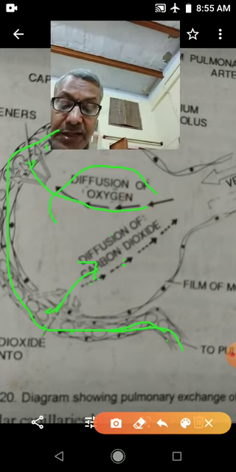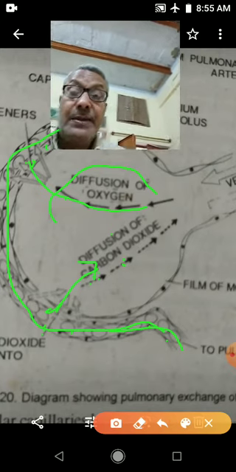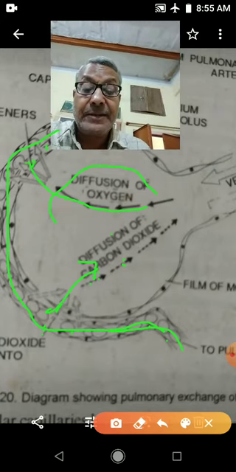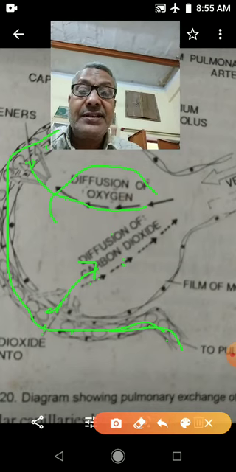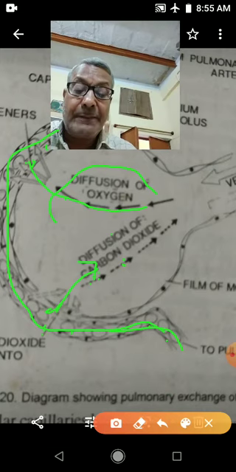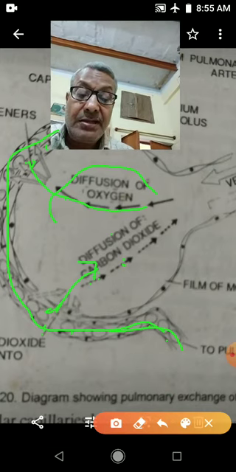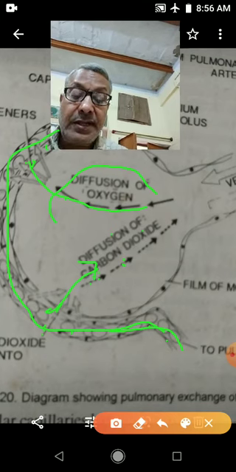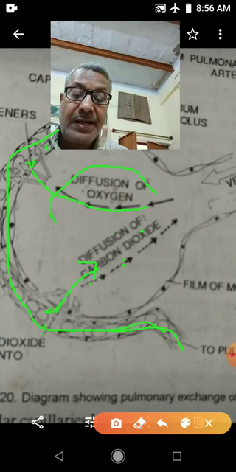So diffusion of gases takes place due to difference in the partial pressure. When oxygen diffuses into the blood of alveolar capillary, then 2% oxygen will dissolve in 100 ml of plasma.